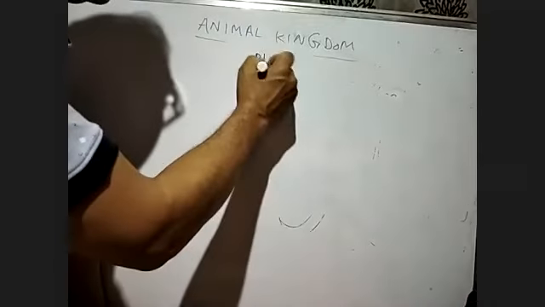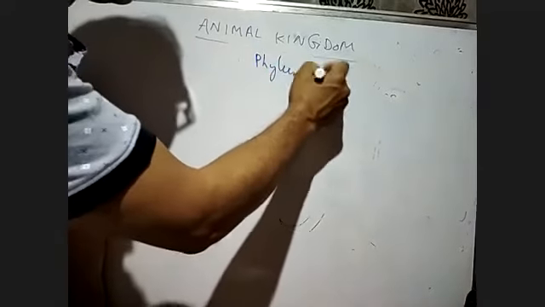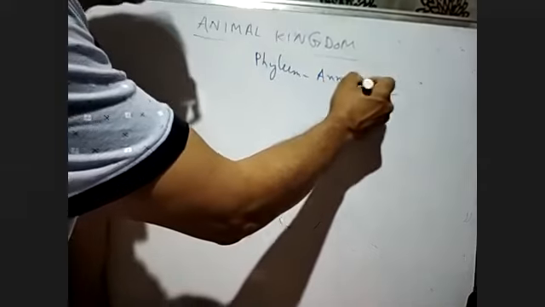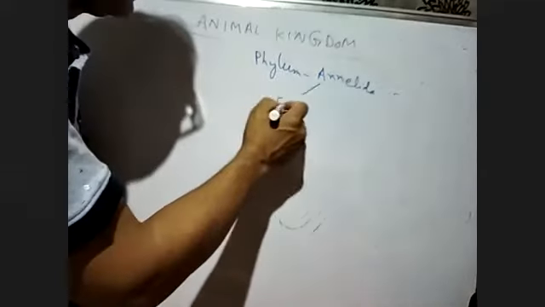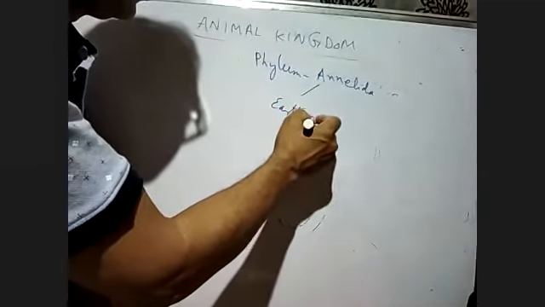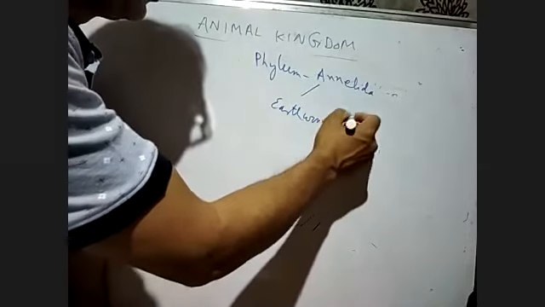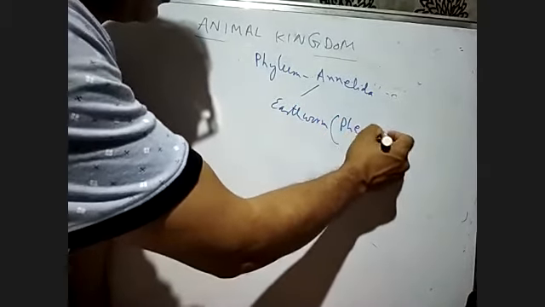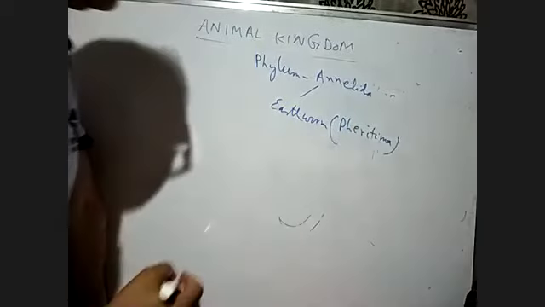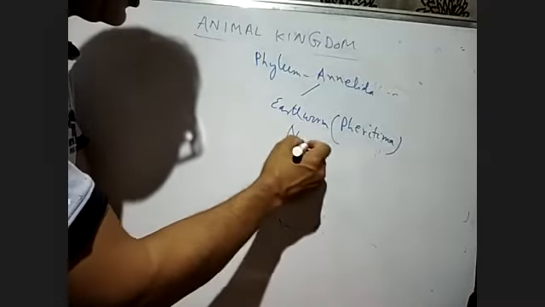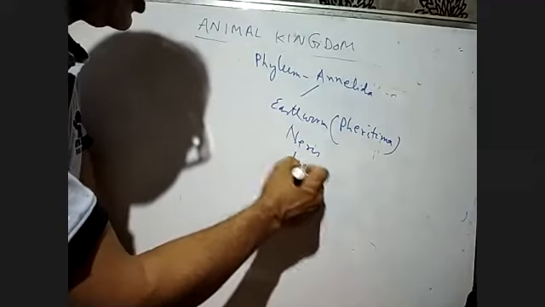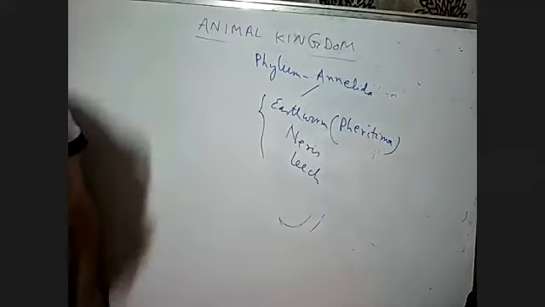So the phylum Annelida includes the earthworm, whose scientific name is Pheretima. It includes Nereis and it includes the leech. All these are under the phylum Annelida.